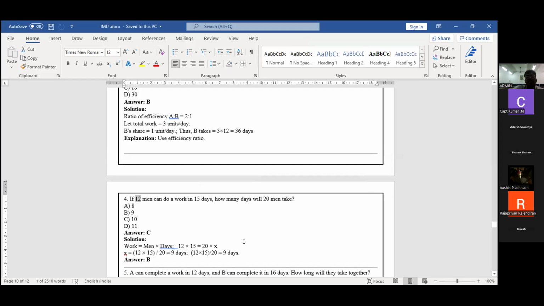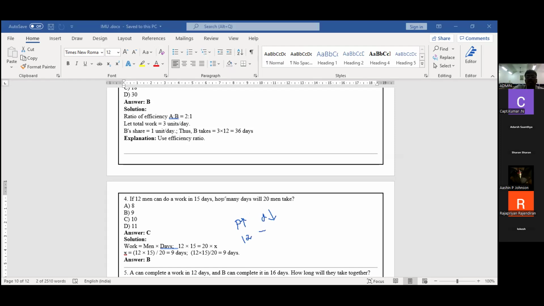Now the number of persons will be increased, so definitely the days will be decreased. Understood? If the number of persons increases, the completed days decrease. Initially, 12 persons have started the work.